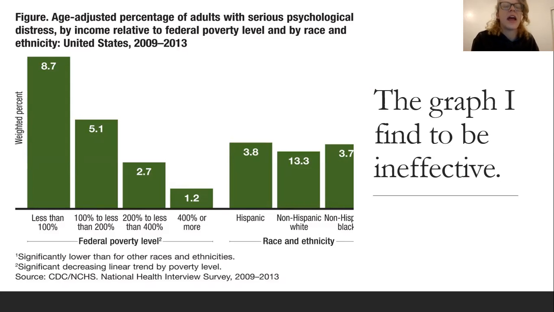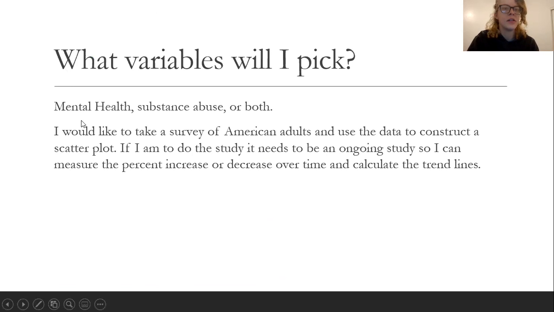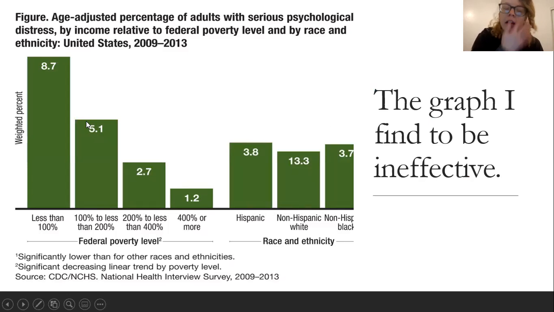So it says that it has a decreasing linear trend, but you can't really see that because of the way it's set up. On one side, they have the Hispanic, non-Hispanic, and Black, and they have the federal poverty level. This does not tell us who picked this. Less than 100%, that means how much money they make. It doesn't explain if this is the total population, and this is just the population who are different ethnicities.